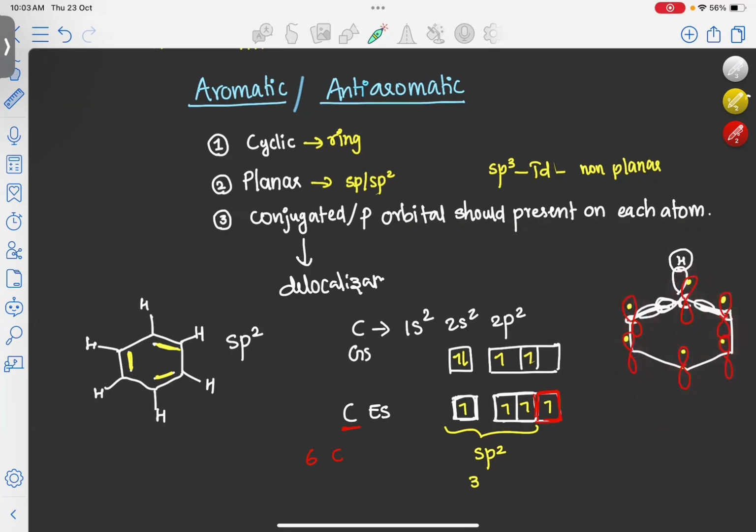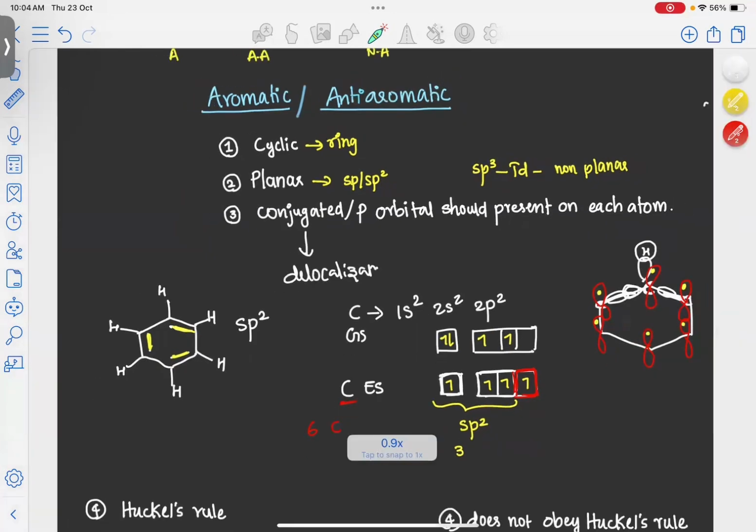So this is the third criterion for a molecule to be either aromatic or anti-aromatic, that it should be conjugated, or a p orbital should be present on each atom which is able to take part in the delocalization. As of now, the three points are similar for both aromatic and anti-aromatic. Now we will discuss the fourth point. Here the fourth point is the point which differentiates between aromatic and anti-aromatic. That point is Huckel's rule.